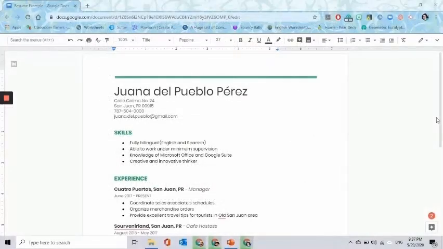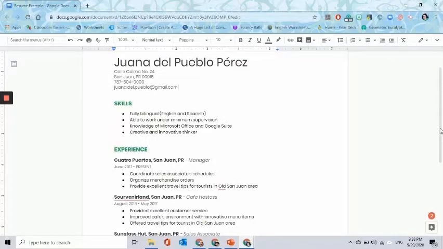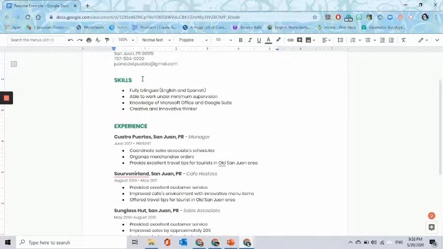Here we have an example of what a completed resume actually looks like. Here we have the contact information of the sample resume. This person's name is Juana del Pueblo. Here we have her address, her phone number, and her professional email. This type of resume is actually my preferred type of resume since it goes from skills, experience, and education.